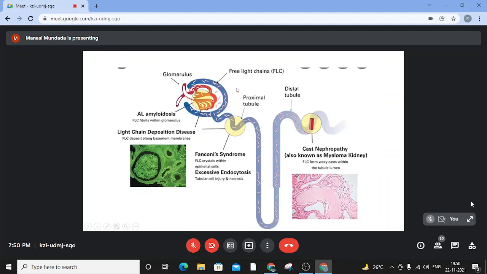So this is a cartoon of the nephron. Here we know that the free light chains are filtered from the glomeruli into the tubules, and these are the ones which are most toxic to the nephron. So when they are filtered and present in very high quantities, they tend to stagnate and form waxy casts in the tubules, which is known as the cast nephropathy or the myeloma kidney. In glomeruli, there can be AL type of amyloidosis, and there might be light chain deposition disease along the basement membranes. And then there are other things like Fanconi syndrome and excessive endocytosis.